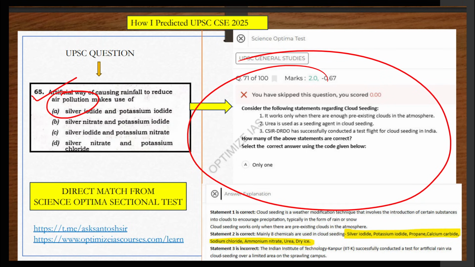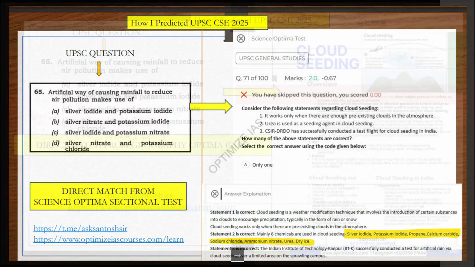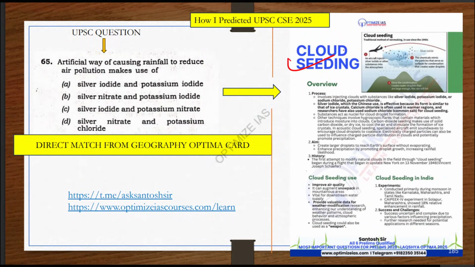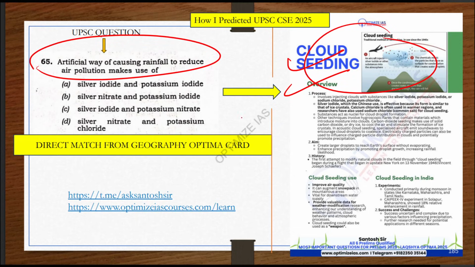You can see most of the questions I have predicted in my test series from current affairs. You can see I had given a card also for this problem. You can see here artificial rain for air pollution. I had given an Optima card also. So most topics you see which came in the exam, I had given an Optima card on that. Guys, Optima tests and Optima cards are the best revision you can do in the last 60 days, because these are only on important topics. These are only on predicted topics.